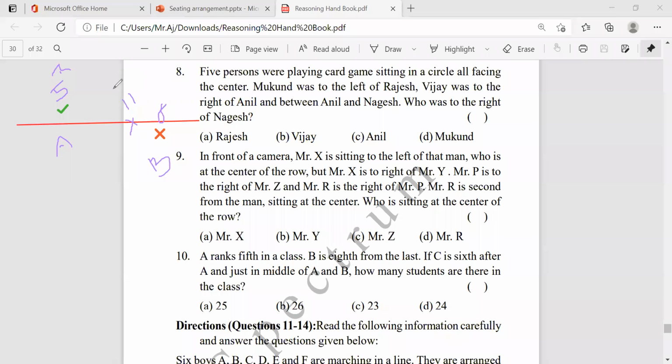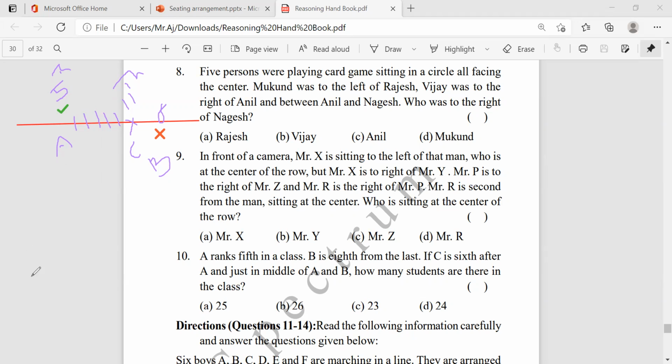The 11th position is C. Now, how many members are there from A to C? 6, 7, 8, 9, 10. So 1, 2, 3, 4, 5 members are there.